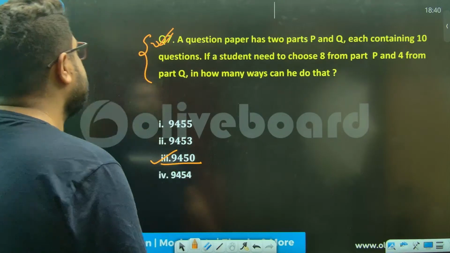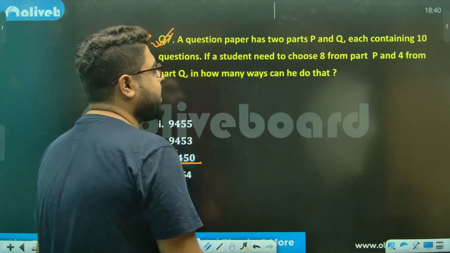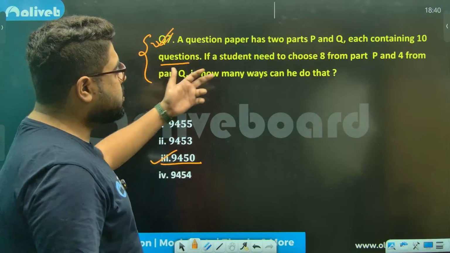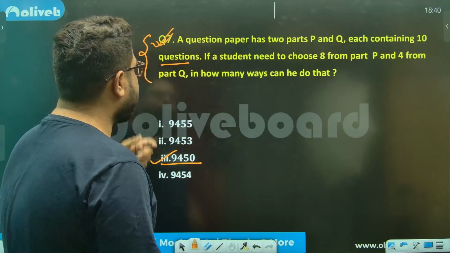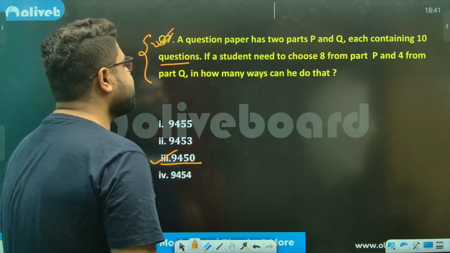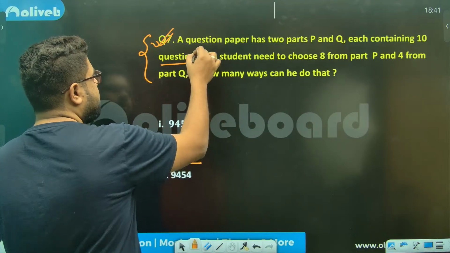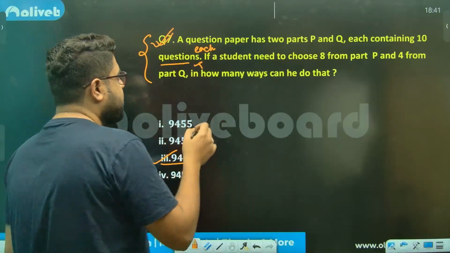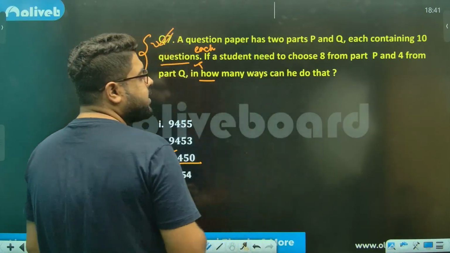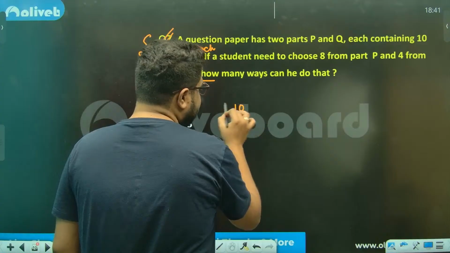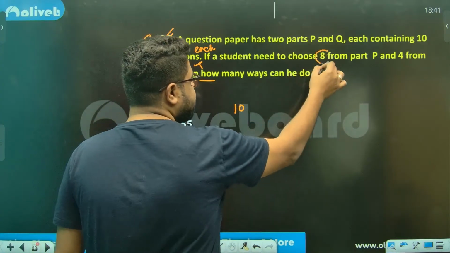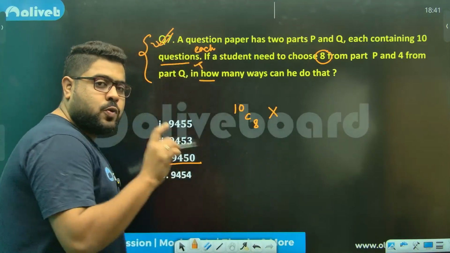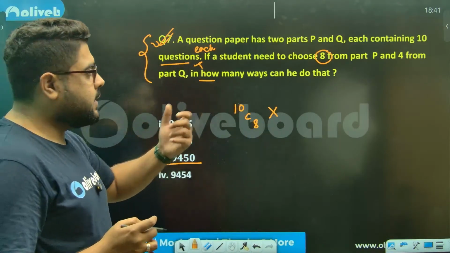Anybody else? A question paper has two parts, P and Q, containing 10 questions each. If a student needs to choose 8 from part P and 4 from part Q, in how many ways can he do that? So from P section, there are 10 questions, he needs to choose 8. So 10C8 into, since work is not done means always it will be multiplication.